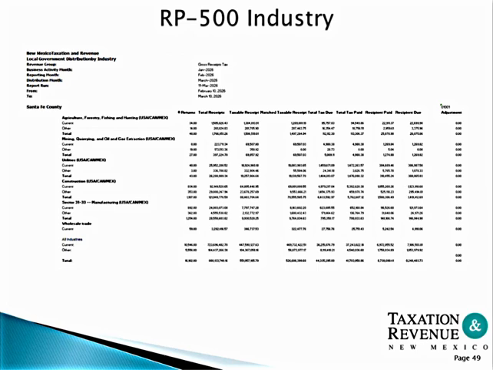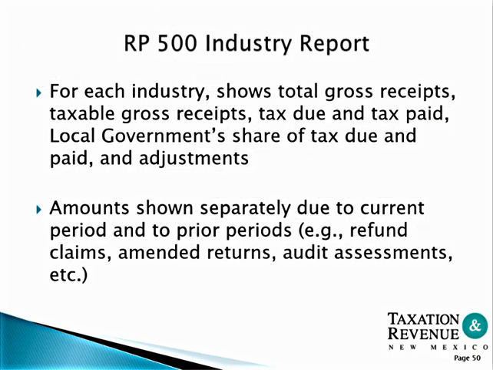Here's an example of the industry report, which is available on the RP 500 link. Again, this report is for business activity month of January. Reporting period is February, and the distribution month is March. For each industry, it shows total gross receipts, taxable receipts, tax due, and tax paid; local government shares of tax due and tax paid and adjustments; and the amount shown separately due to the current period and the prior period claims, amended returns, and audit assessments.